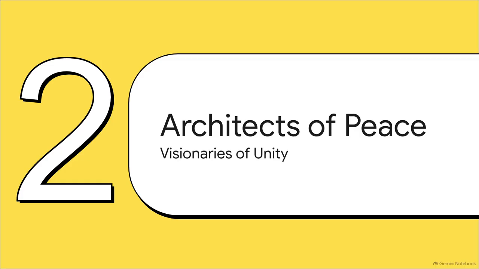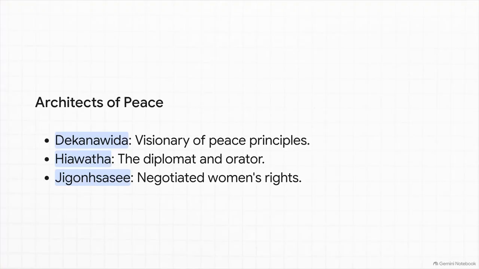Moving right along to Section 2, the three architects of peace, visionaries of unity. You know, breaking a cycle of generational violence requires some seriously extraordinary leadership, and this constitution was championed by a trio of remarkable figures who each brought something entirely unique to the table. The origin story of this democracy rests right on the collaboration of these three people.